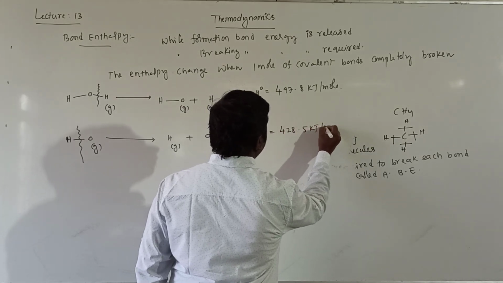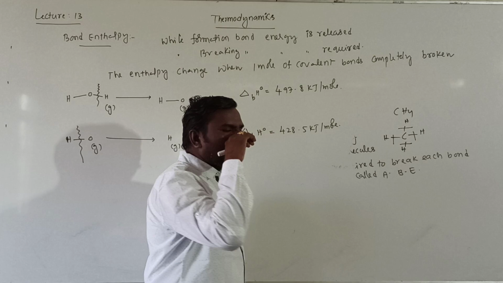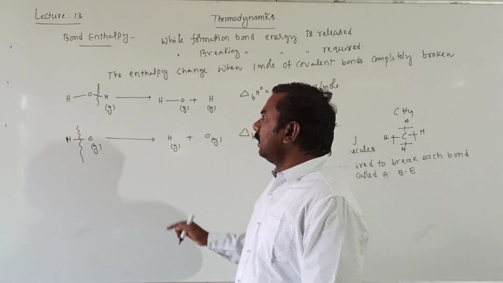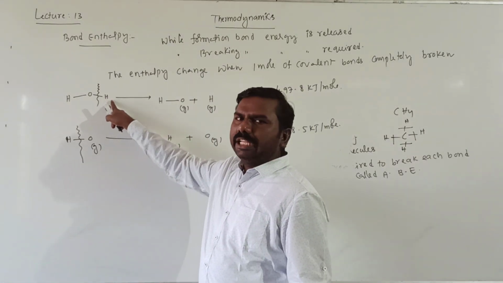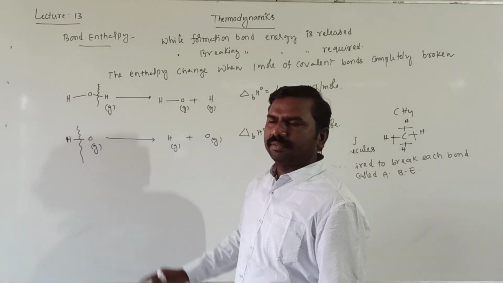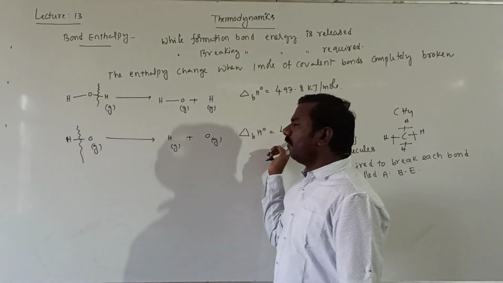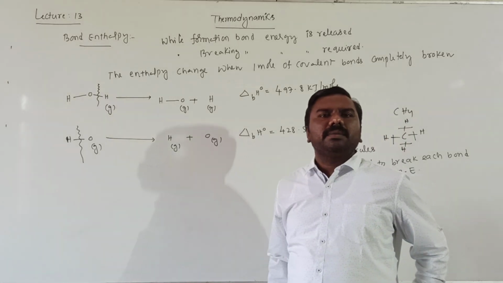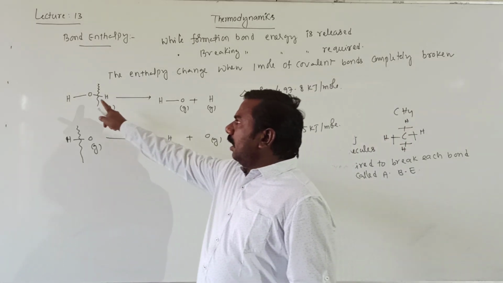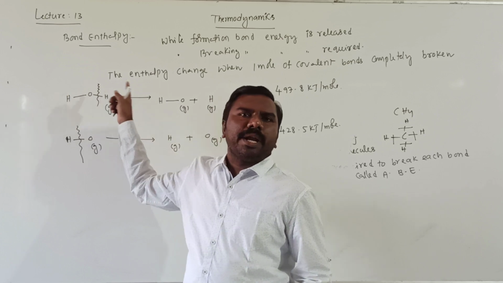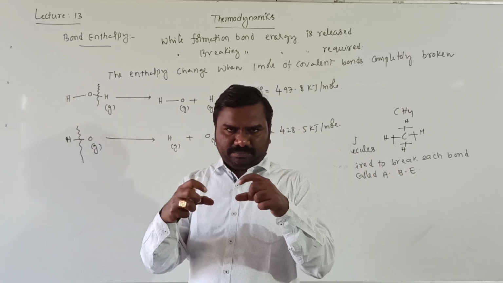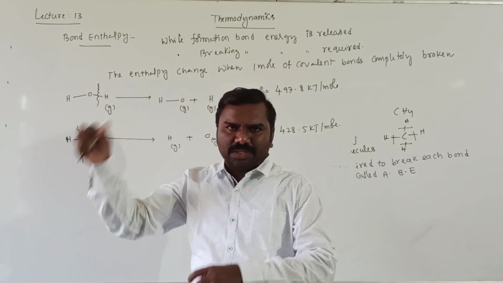You may ask a question: here also an OH bond is breaking, with a value of 497, and here also an OH bond is breaking, but the value is only 428. The reason is that in the first case, oxygen is surrounded tightly by two hydrogen atoms, so the enthalpy is higher.